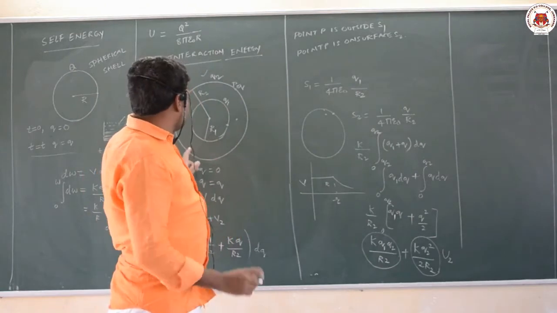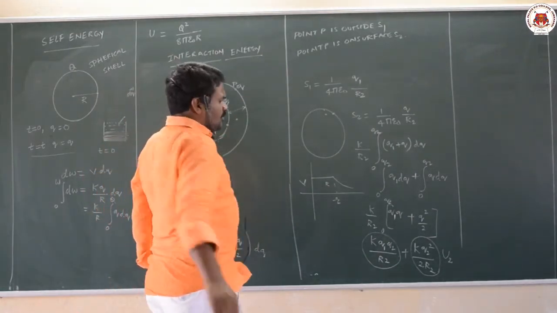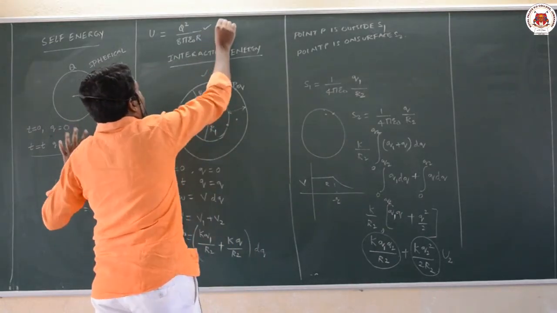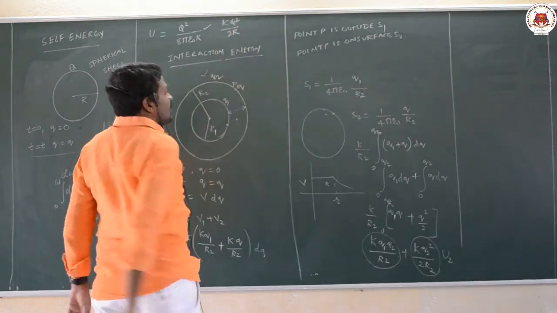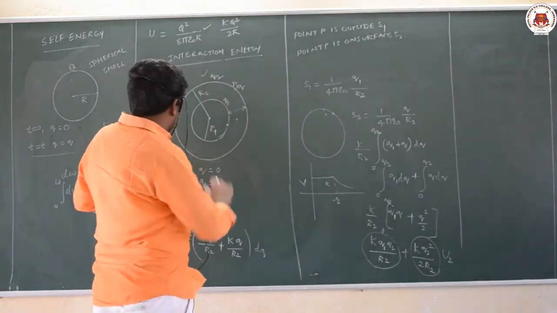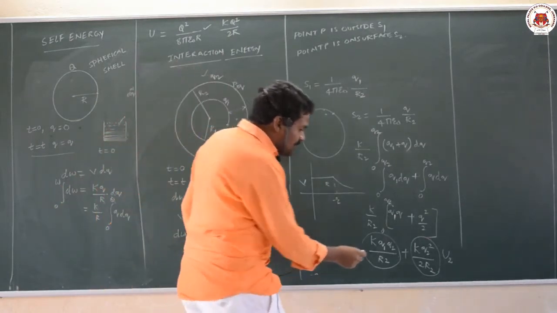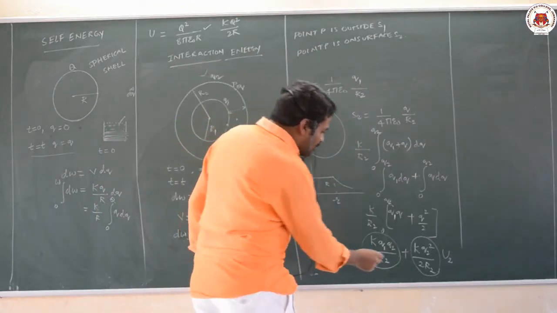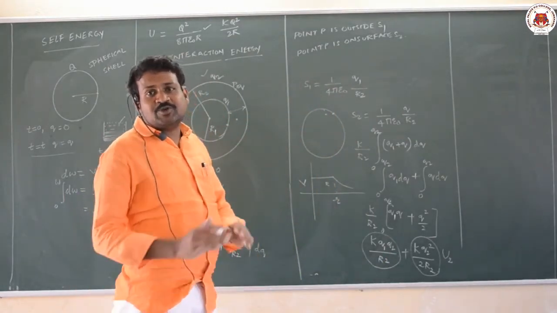This is the energy of interaction between two spheres. To construct only one sphere, I required an energy of KQ square by 2R, where K is 1 by 4 pi epsilon naught. If I want to construct one more sphere on that, I got an extra energy, that is K Q1 Q2 by R2. This K Q1 Q2 by R2, I will call it the interaction energy between the two spheres.